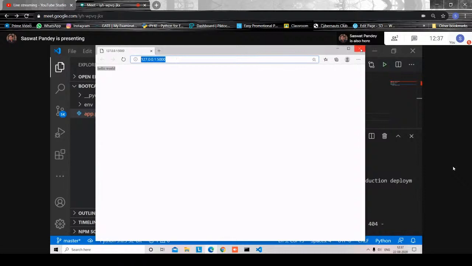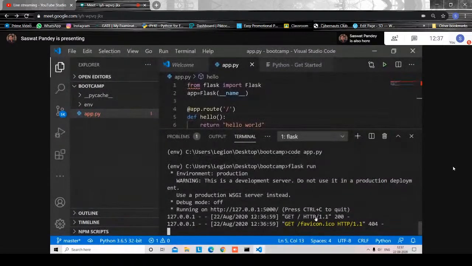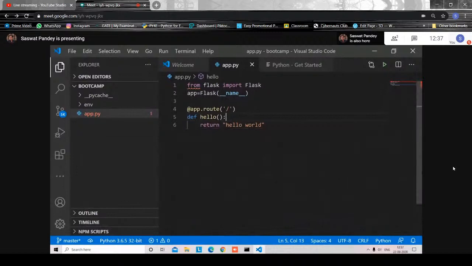At this moment, you can end this session which is running by pressing Control C, or you can keep that running and just minimize it. Whenever you save the file, it will get restarted on its own. This is a feature of Flask. It's really interesting. This is when you're sending data from your Python program to the website directly, like a web app.